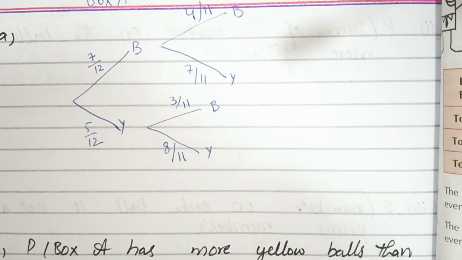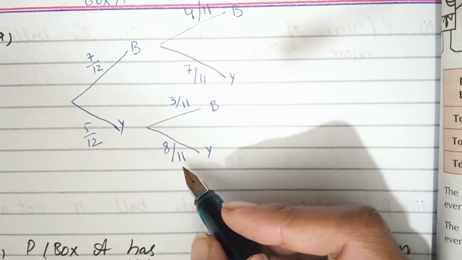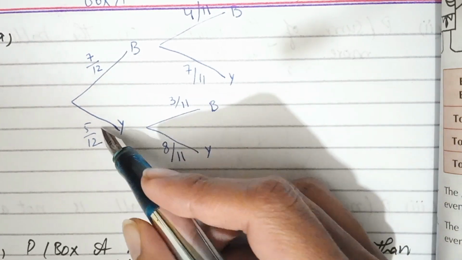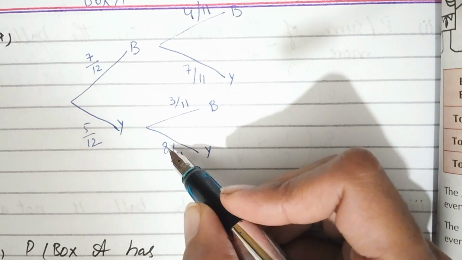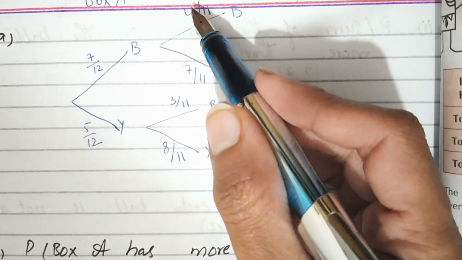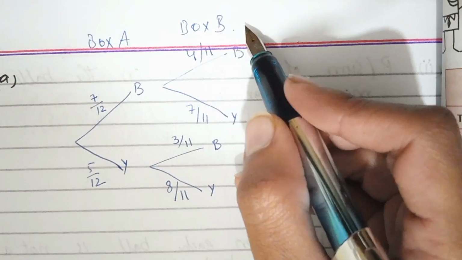I hope you understand that one ball is taken. The total number of balls given to us is 10, but one ball is taken from box A. That's why it becomes 11. When yellow is taken, 11 rises in the denominator, and when the blue ball is taken, the blue ball number rises in the numerator in box B.